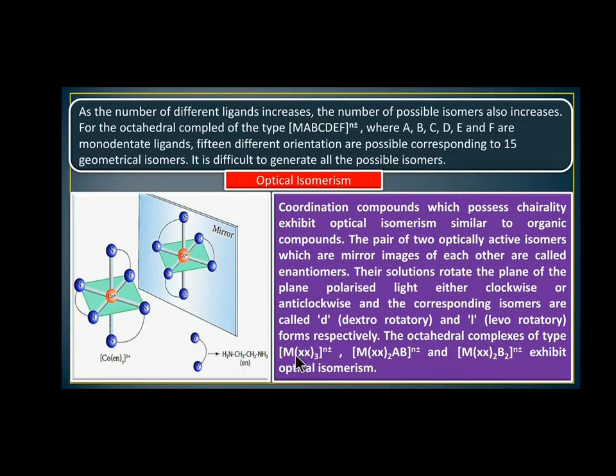Here en is a bidentate ligand. A bidentate ligand has two donor atoms. So N is connected, two donor atoms, and it donates a shared pair of electrons to the central metal atom. There are three bidentate ligands: 1, 2, 3. So this is a mirror image of these. The pair of two optically active isomers which are mirror images of each other are called enantiomers. This is the condition.